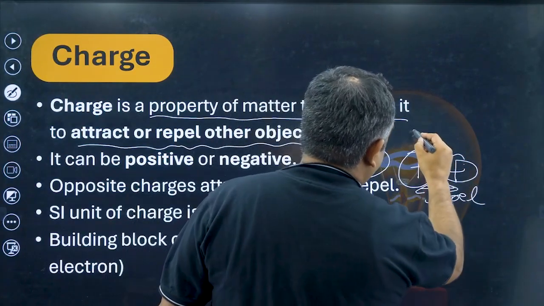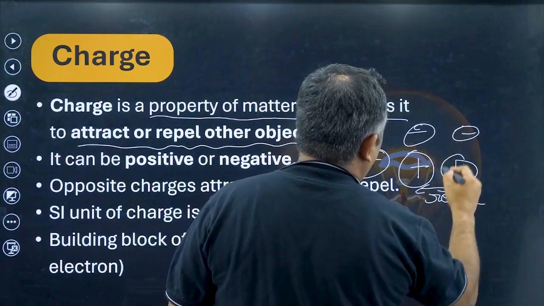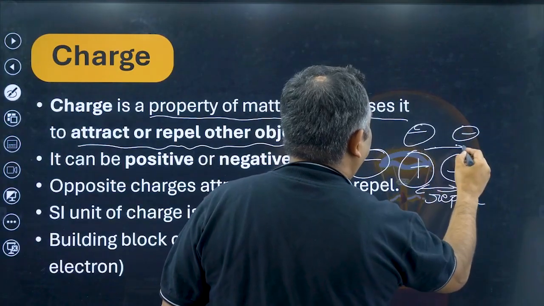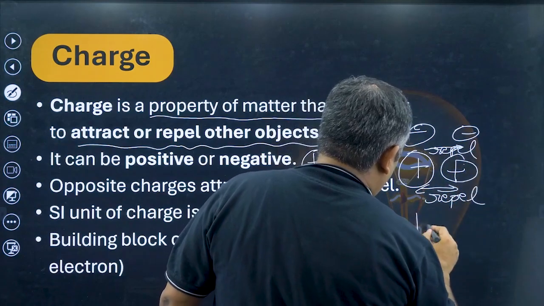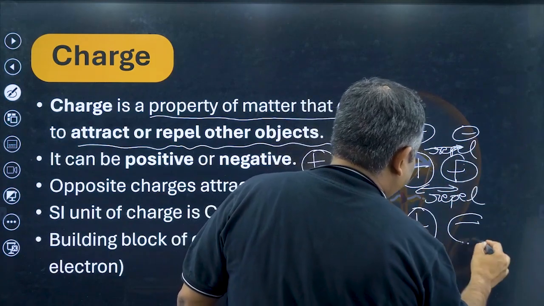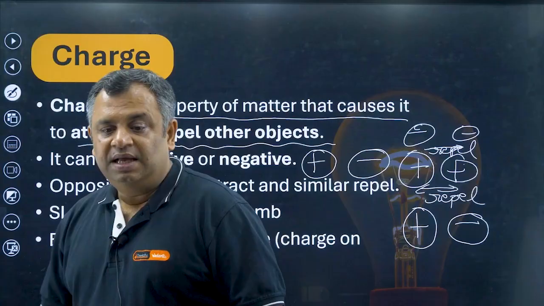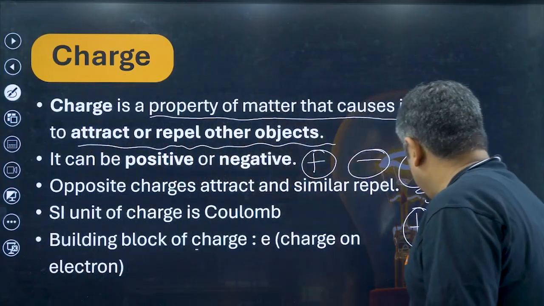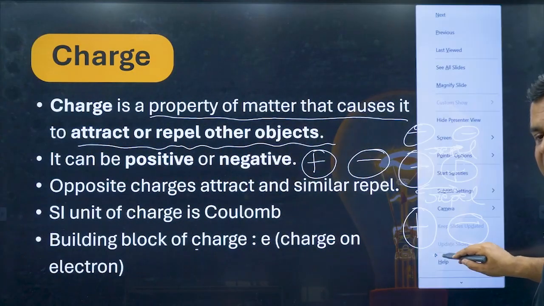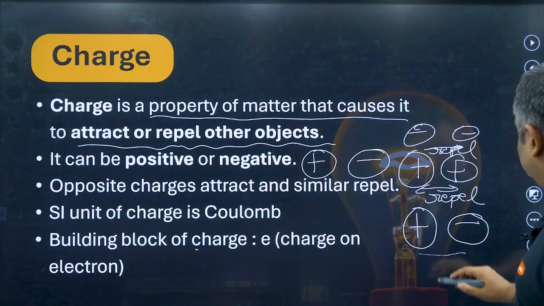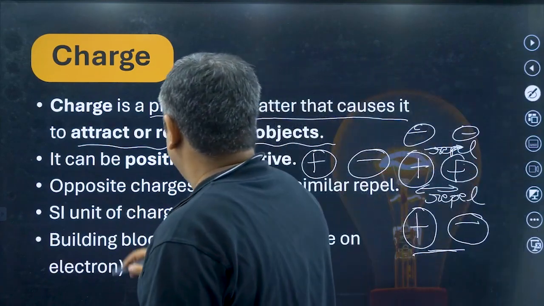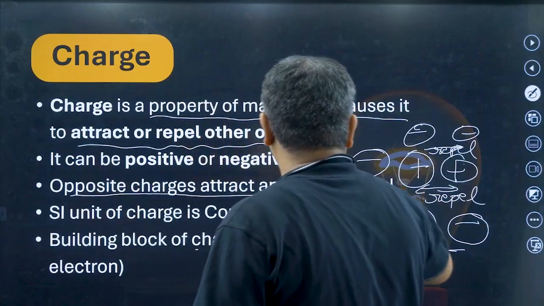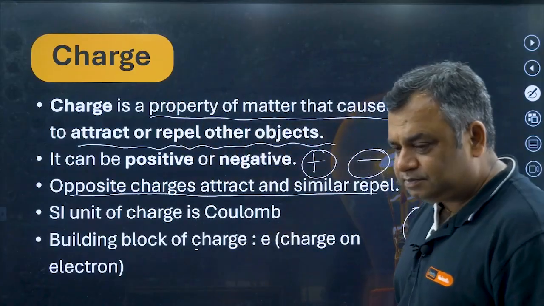If you have two charges, negative and negative, what will they do? They will also repel each other. If we have positive and negative charges, these charges are going to attract each other. So opposite charges attract and similar repel.